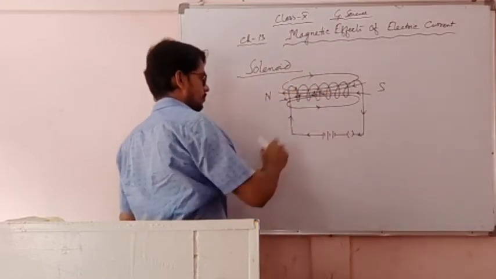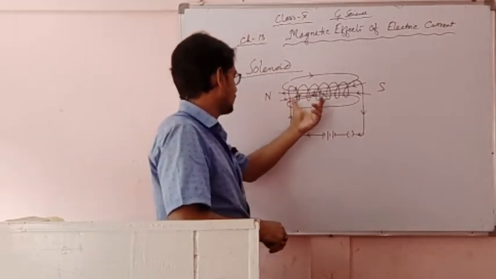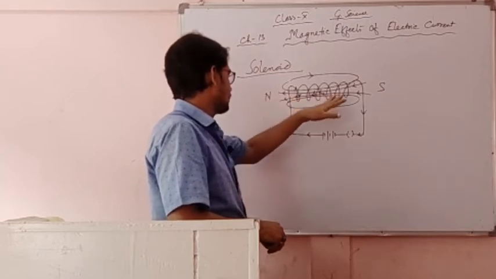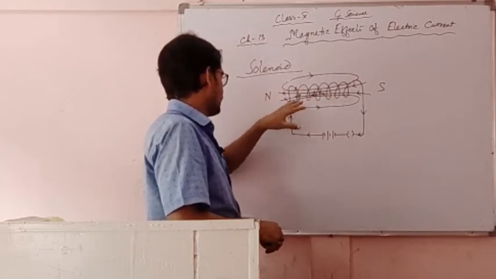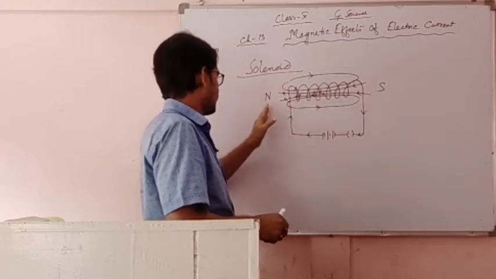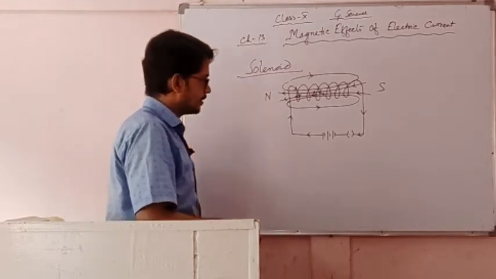So joining all together, these closed turns, more than 1,000 turns, we can conclude that this is the direction of magnetic lines of force inside the solenoid when current is passing through it. So one end of the solenoid behaves like a north pole, another end behaves like a south pole. So it becomes a bar magnet when current is passing through it.